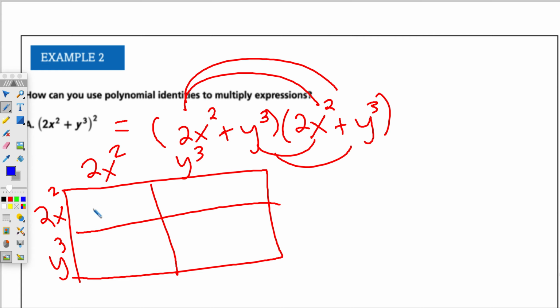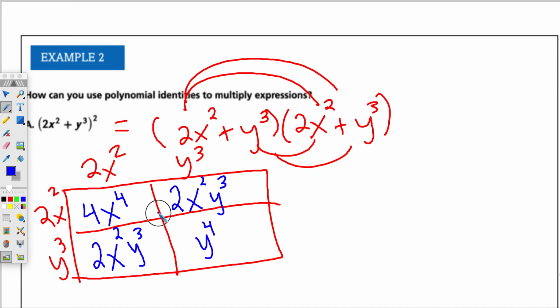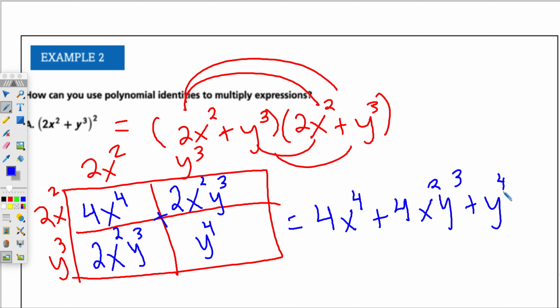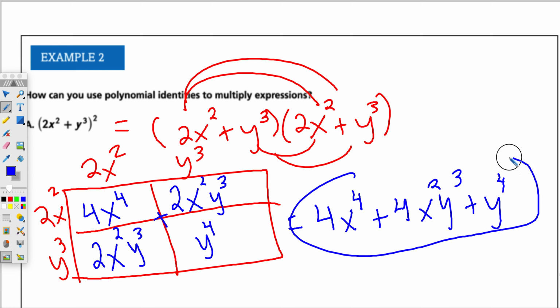So we have in this box 2 times 2 is 4, x squared times x squared is x to the 4th. Here I have 2x squared y cubed. Over here I have 2, I'll always write the x first, x squared y cubed, just because it might be easier to find like terms. And over here I have y to the 4th. Now we add on the inside. So we're scanning for like terms. So we have 4x to the 4th, I have 4 of the x squared y cubes, and I have y to the 4th. So that's my final answer.